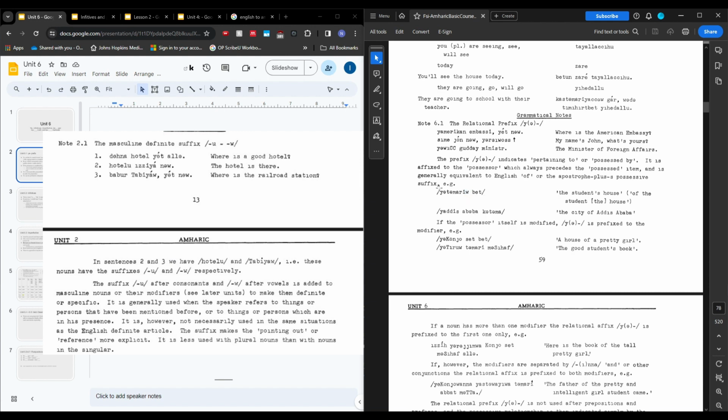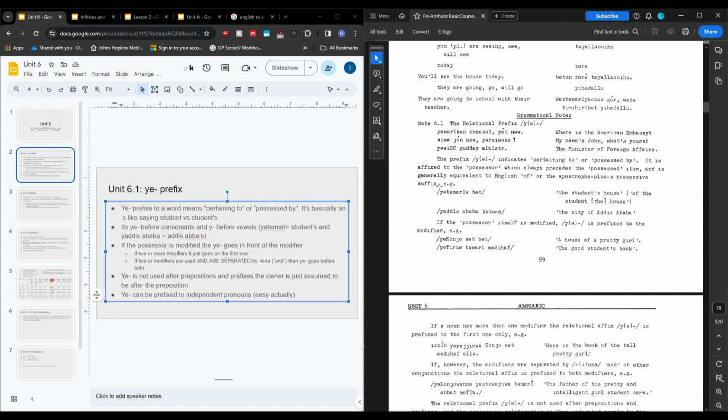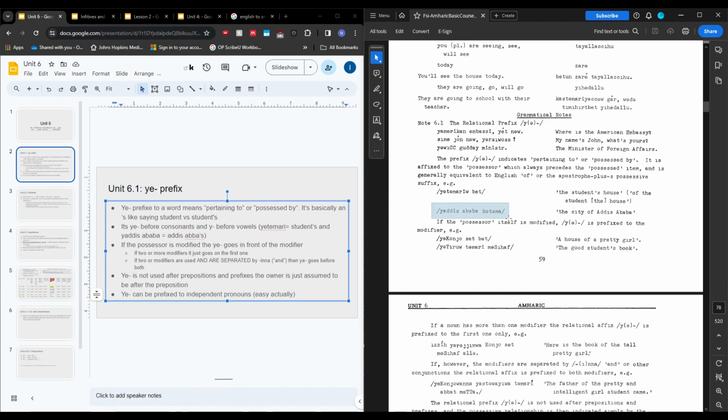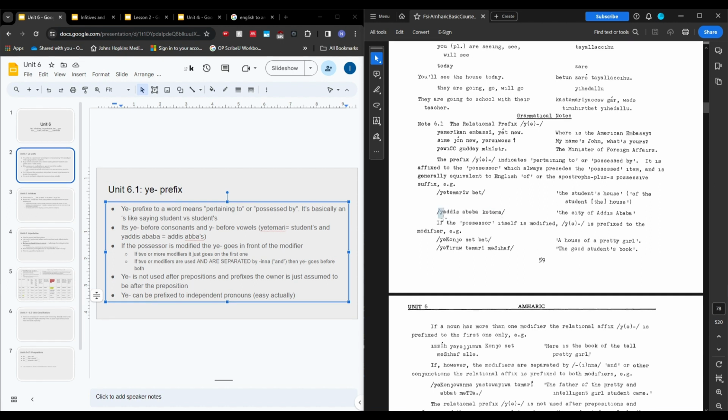And I'm not great at pronouncing what this is supposed to sound like, but I think it's going to be ye tamario. It sounds like a yo to me when my dad tells me how to say it. And then beit. The W is coming from this W, the apostrophe S is coming from this ye, and then the beit, the house, is what we're talking about. Addis Ababa ketema. The word that we're adding it to is Addis Ababa, which is the name of a city. The y is coming before a word that begins with a vowel, so it's not ye, it's just the y that's getting added, which is why this e is in parentheses. So Addis Ababa ketema, the city of Addis Ababa.